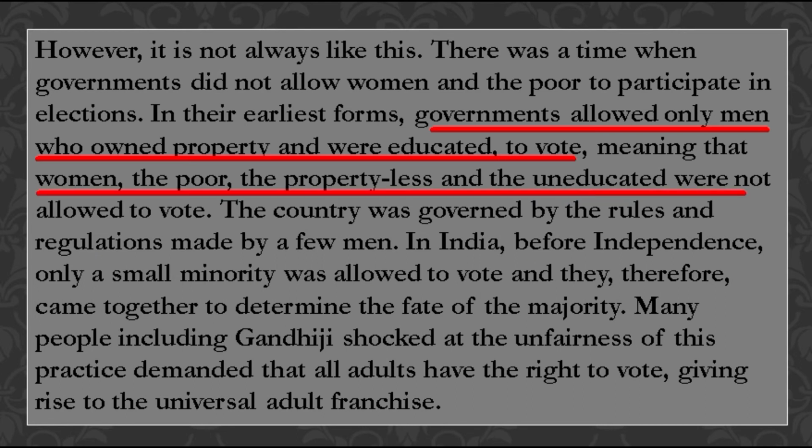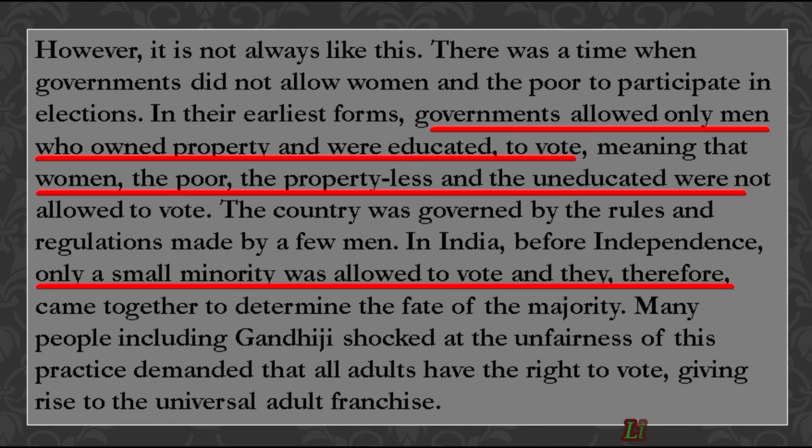And students, all the law-making process and the decisions were basically made by a few men. And students, it was the same in the case of India also. Before independence, here in India, only a small minority was allowed to vote.